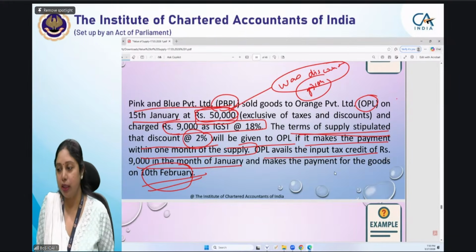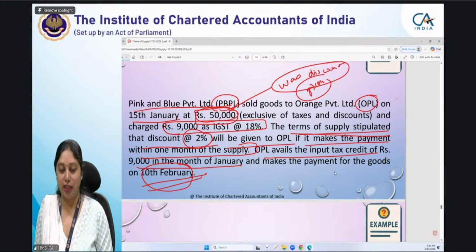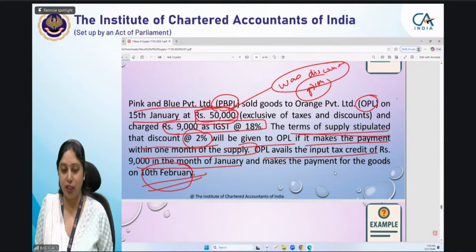इतना तो सब एग्री करेंगे that PBPL has taken the full amount from OPL. So when full amount has been taken at the time of supply, so we cannot say that it is a discount at the time of supply. It is a discount after supply. Supply हो गई 15 जनवरी को पूरी वैल्यू पे हो गई, पूरी वैल्यू पे टैक्स पे हो गया.